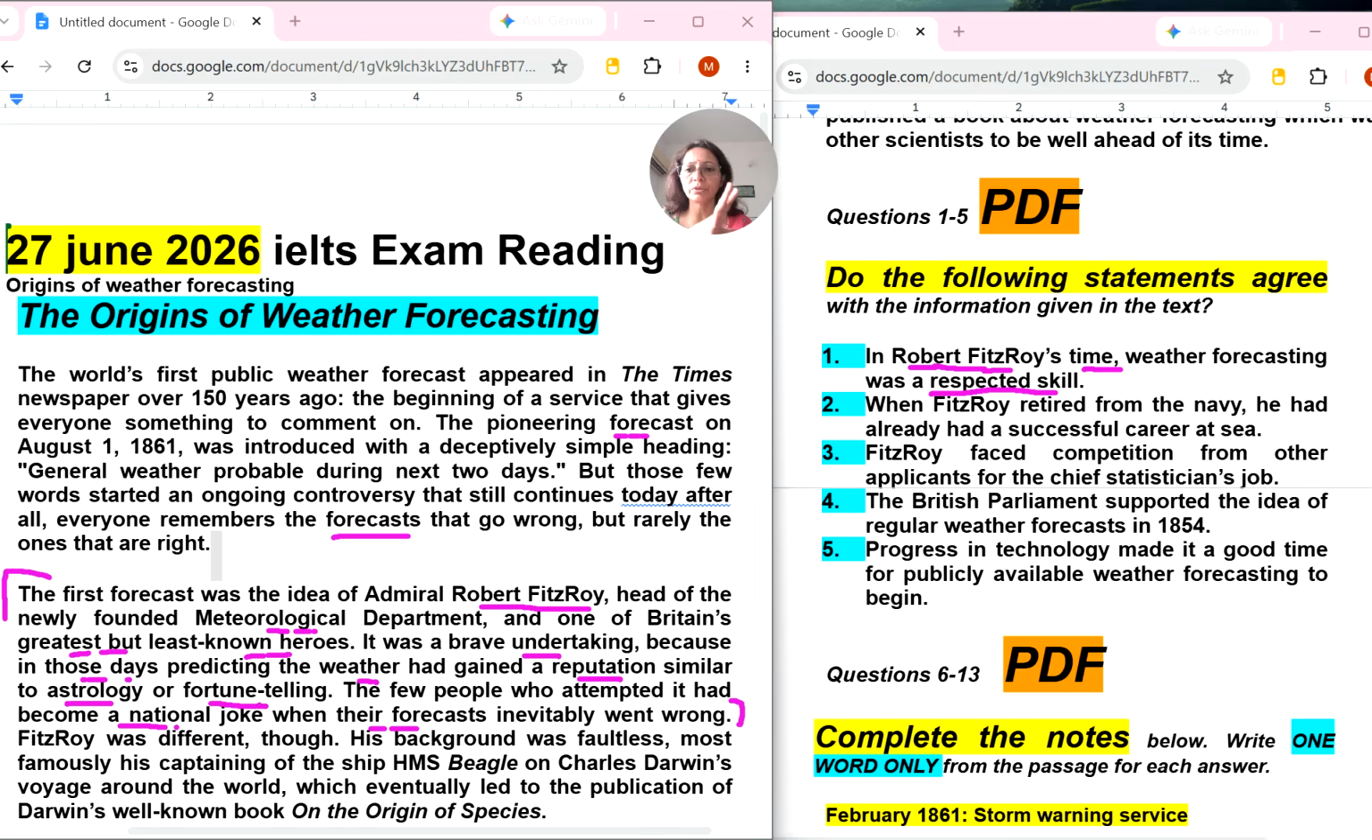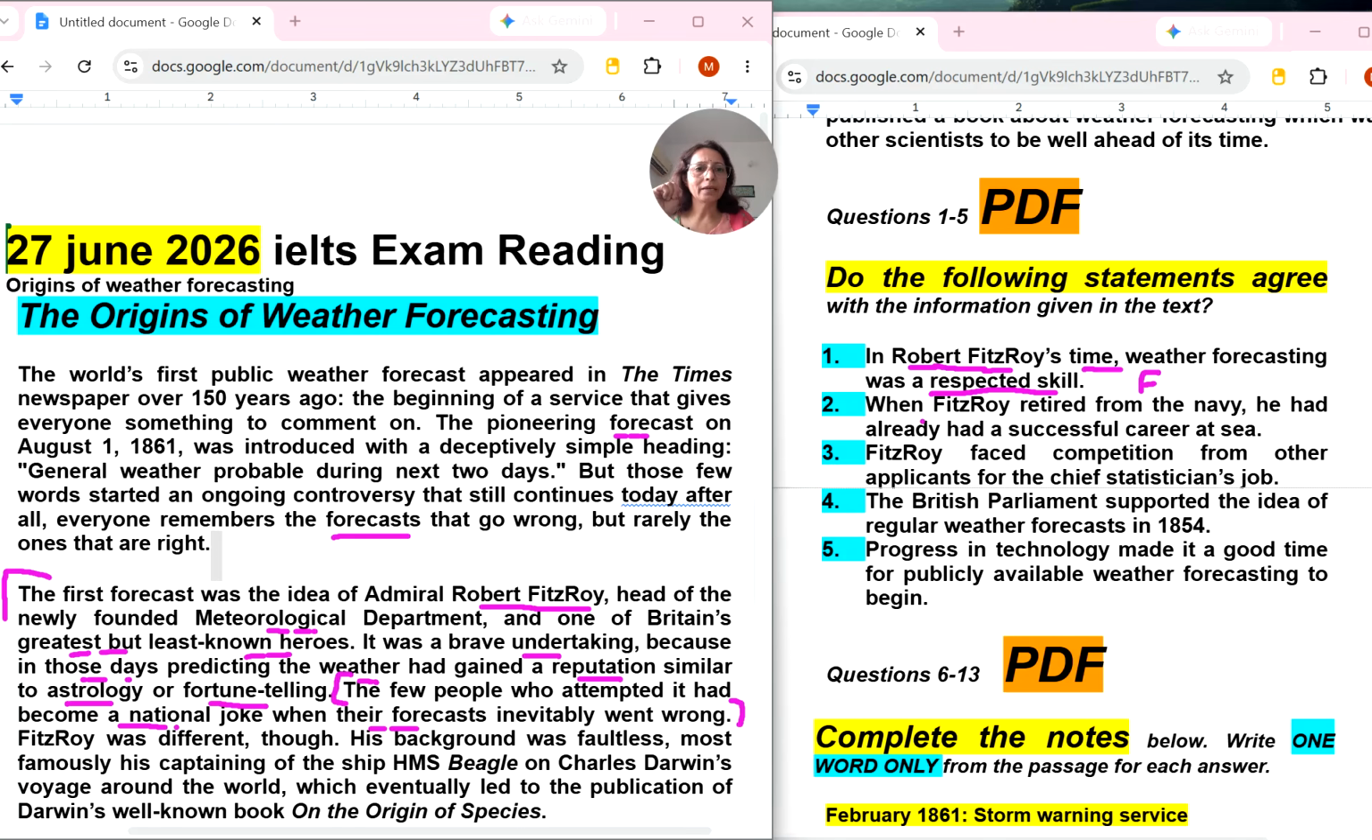You must know that nowadays it is a respectful job, I think. In those days, astrology and fortune telling was not a reputable, respectful job, I think, because this line says the few people who attempted it had become a national joke when their forecast inevitably went wrong. So on the basis of this, I must say this is false, not true.